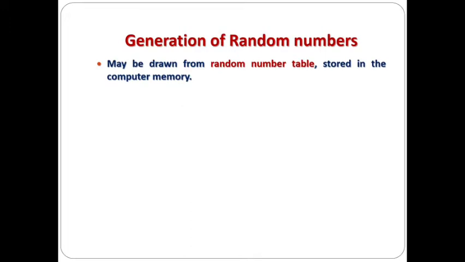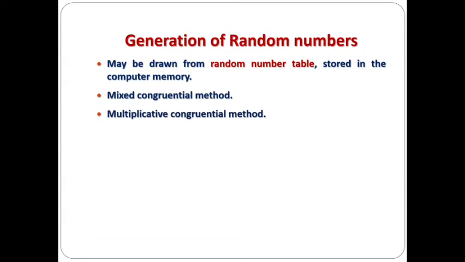So these random numbers can be drawn from the random number table which is stored in the computer memory. That is one way. Another way is we can use a numerical technique or mathematical process to generate the random numbers. One of the techniques available is the mixed congruential method. Next one is the multiplicative congruential method. Next we have the additive congruential method. We will see how we can do it by using a mathematical technique or mathematical process.